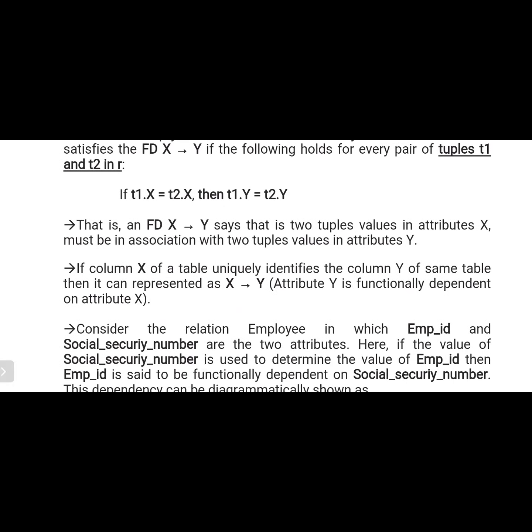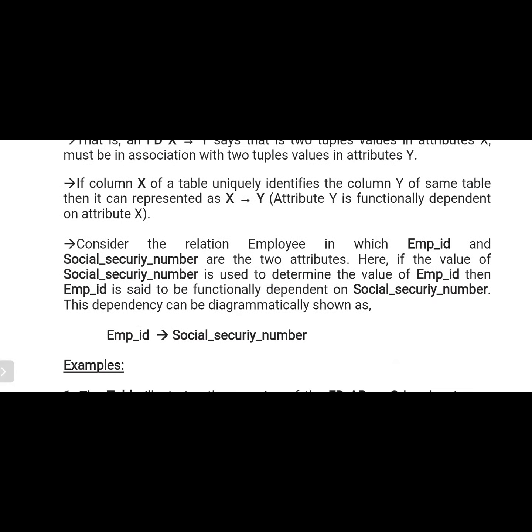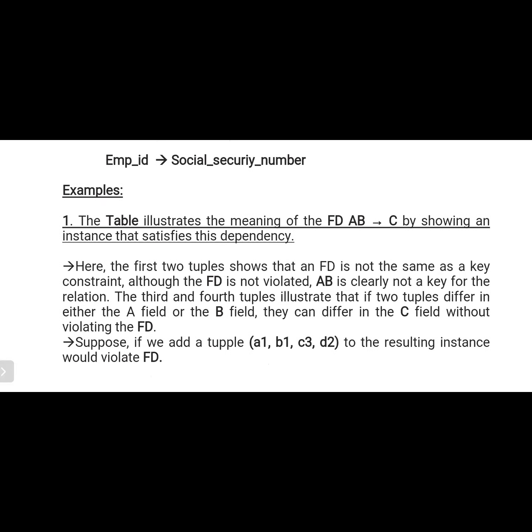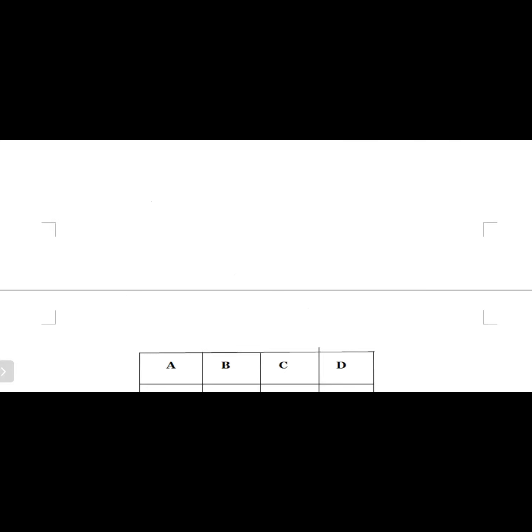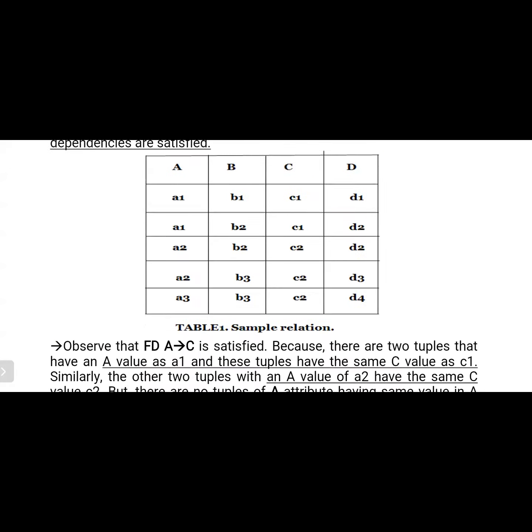Okay. For example, a functional dependency X to Y says that two tuples' values in attributes X must be in association with the tuples' values in attributes Y. So by using employee ID, we are able to find out the remaining details. That means the social security number is functionally dependent on employee ID. Okay, simple. In this manner, we have understood the functional dependency.